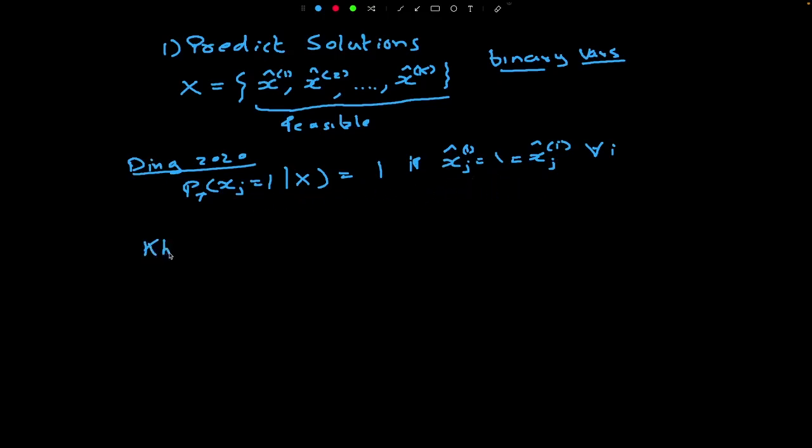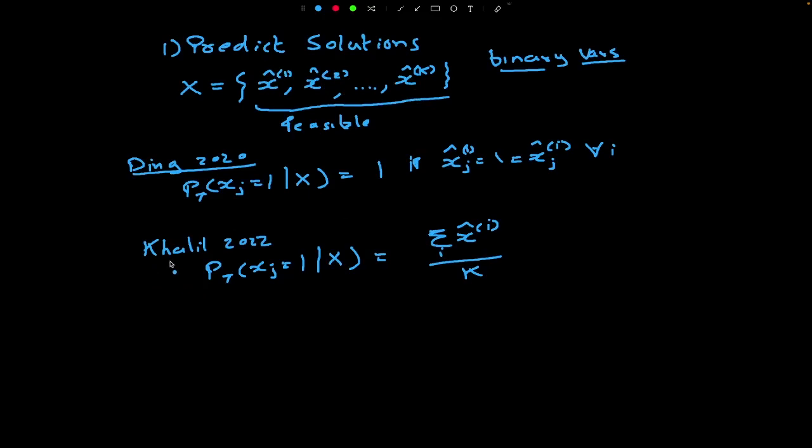Another approach is by Khalil and others in 2022. They basically did something simple. They also say that the probability of this variable xj taking the value 1 given this data set X is simply the average of how many of these solutions are taking this value. The way to write it will be something like this. This is slightly better than the previous one because it gives some non-zero probability even if not all of these solutions agree that this variable should be equal to 1. Note that these are feasible solutions. They are not necessarily optimal solutions. So some of these solutions might be of bad quality.